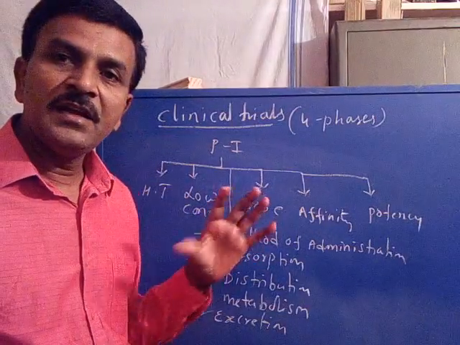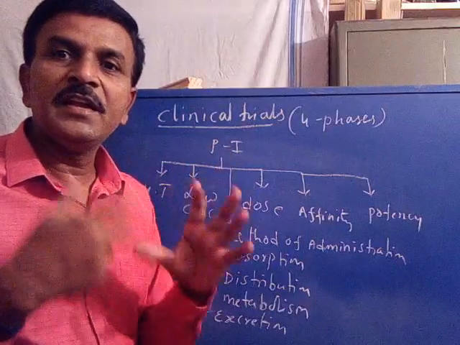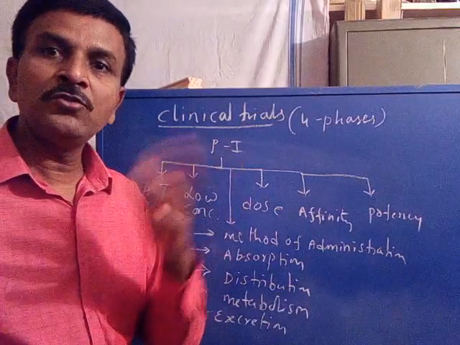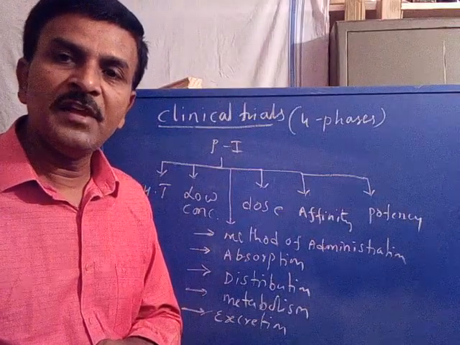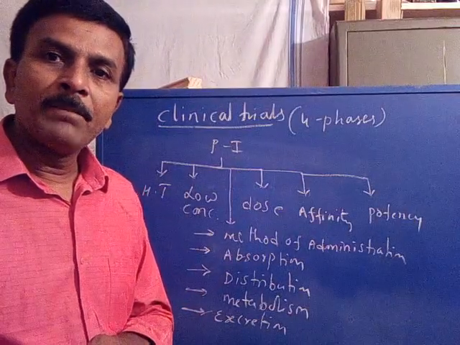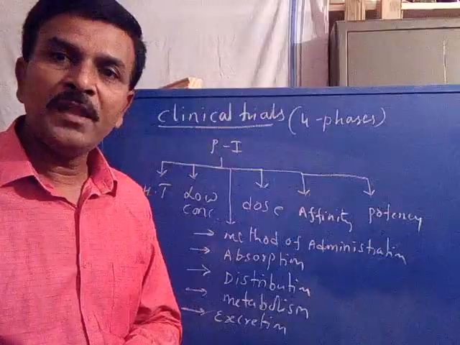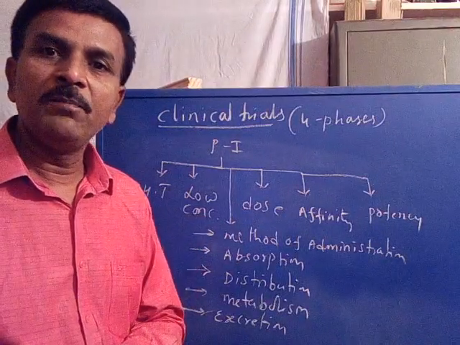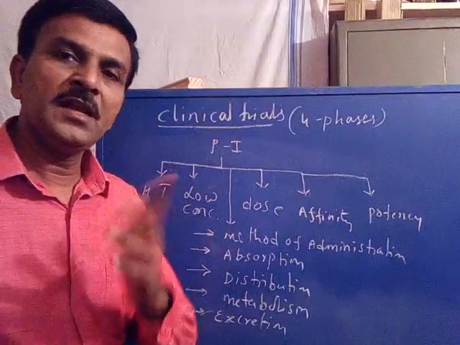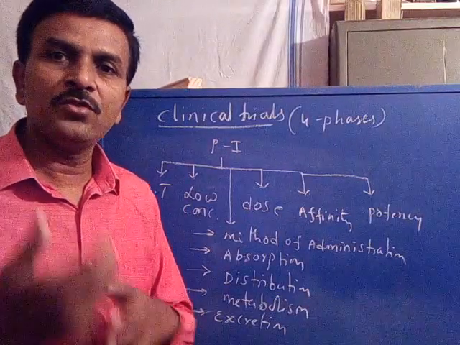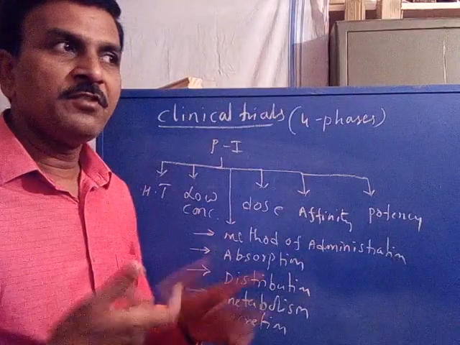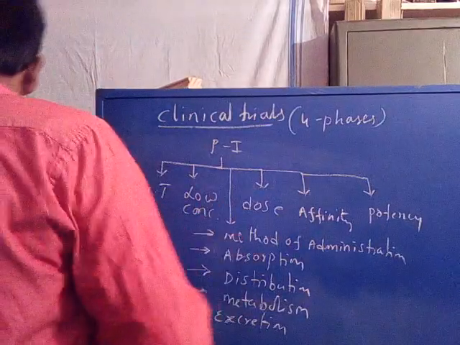So the phase 1 clinical study gives the information on how much dose is to be applied to the patient and by what method, whether orally, by injection, or by any other route of drug administration. This is called phase 1 clinical trials or phase 1 clinical observation.